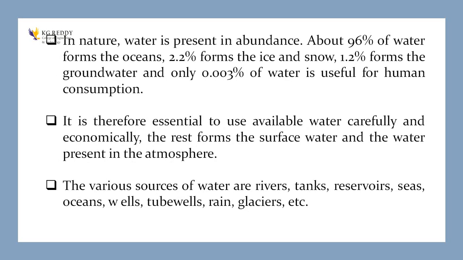In nature, water is present in abundance. About 96% of water forms the ocean, 2.2% forms ice and snow, and 1.2% forms the groundwater. Right? So it is therefore essential to use available water carefully and economically. The rest forms the surface water and the water present in the atmosphere. The various sources of water are rivers, tanks, reservoirs, seas, oceans, wells, rain and glaciers, etc.